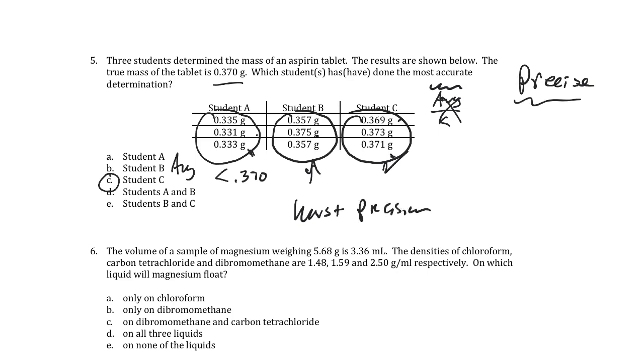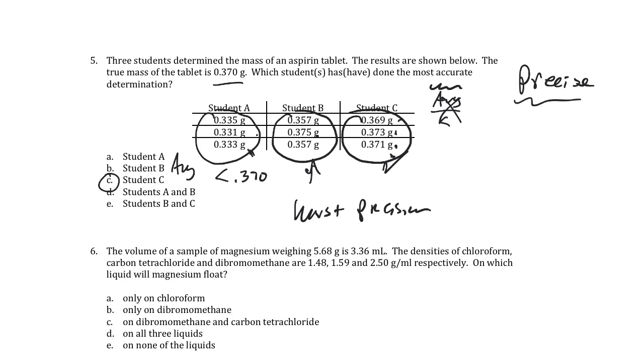And then we'd have to look a bit more precisely to determine which one is the most precise. Actually, they seem to have the same variability. We have some value plus or minus 0.02 higher and lower, same thing here. So it seems like student A and C have about the same precision if we're considering this question asking about preciseness instead of accuracy.